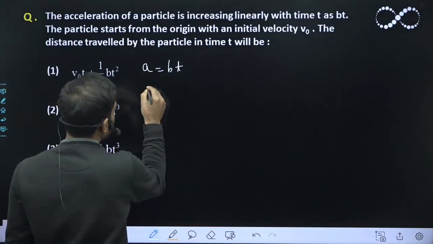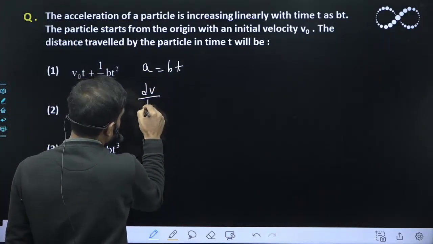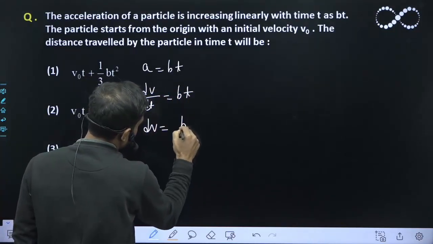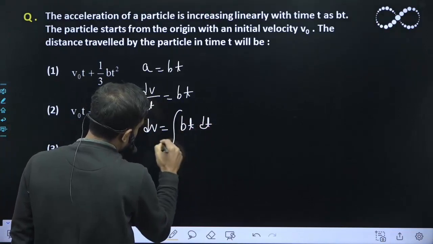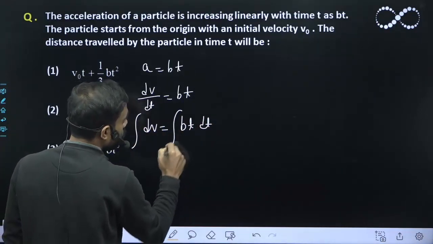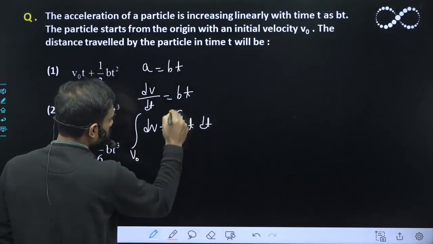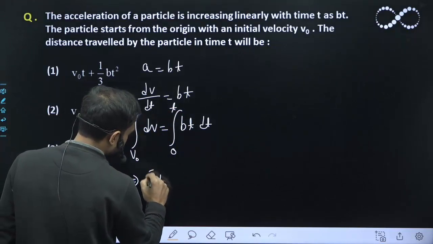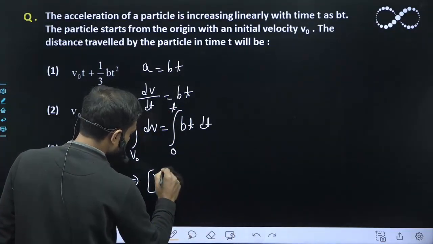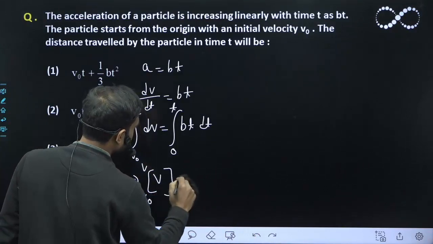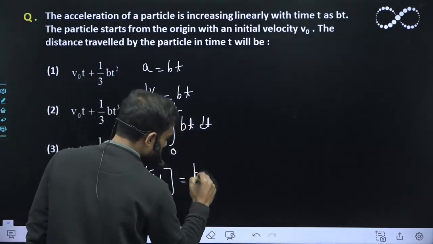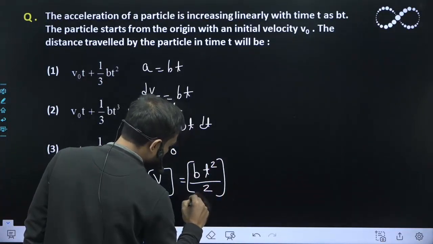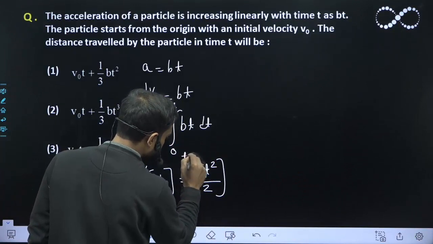So a is given as bt, so I can say here dv upon dt is equal to bt. So dv is equal to bt dt. If I do the integration on both sides, at t is equal to 0 the velocity is v naught. At any time t, the velocity, let us suppose, is v. So this will become the integral of dv from v naught to v, equal to the integration of bt dt, which will be b into t square upon 2, and the limits will be from 0 to t.